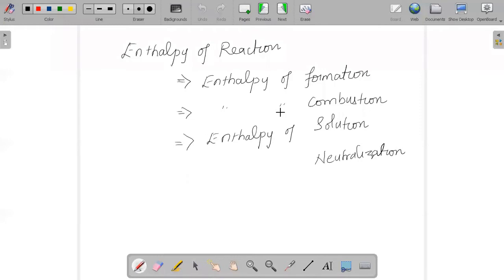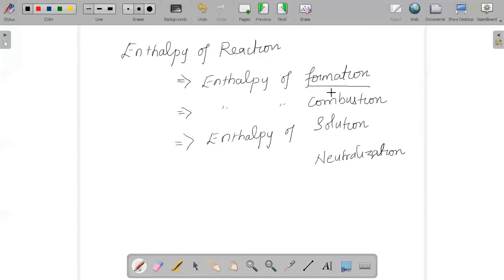So it is whatever amount of heat is required in order for the reactant to form a product. During the reaction, there are chances that energy can be released or energy can be absorbed. In that, the first one is enthalpy of formation. The name itself gives the definition: enthalpy change when 1 mole of substance is formed from its elements, because it is formation.